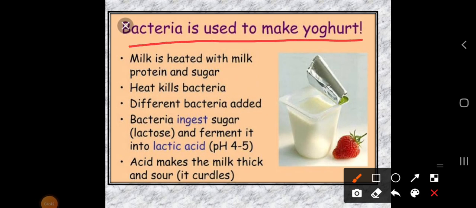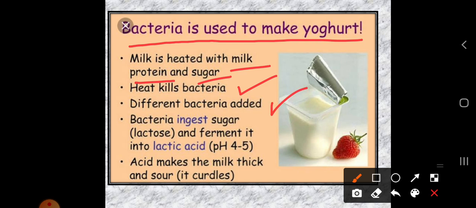So how is bacteria used to make yogurt? We have taken this example. Milk is heated with milk protein and sugar. The first step is to take the milk and heat it with the milk protein and sugar, and the heat kills bacteria. The third step is that different bacteria are added.